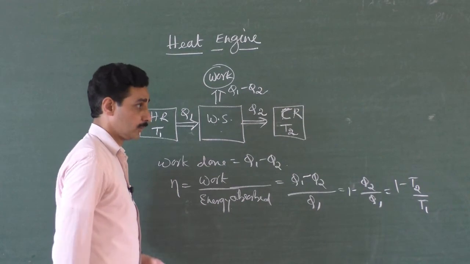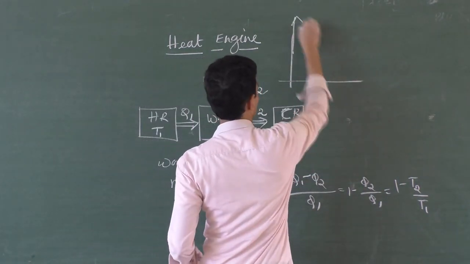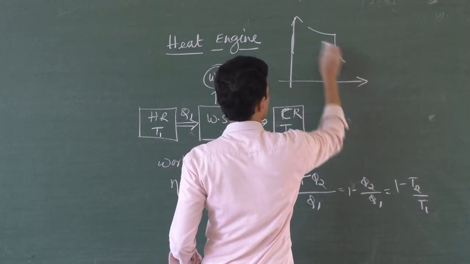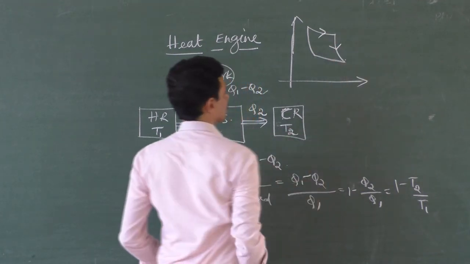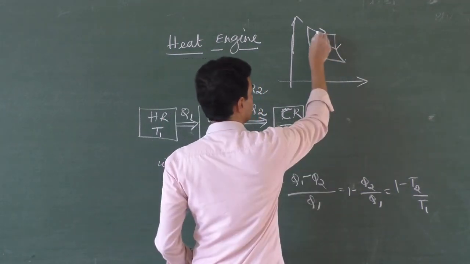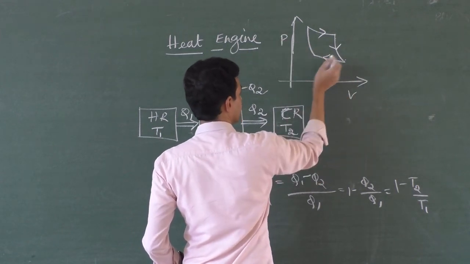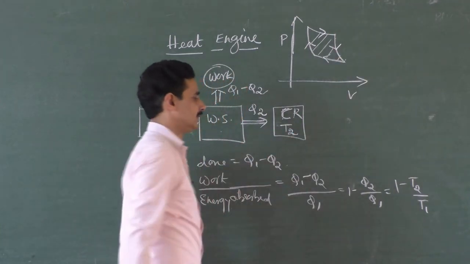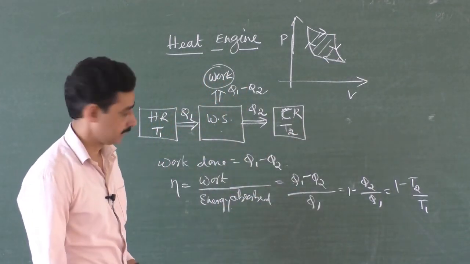And if you want to know what is the work done by the Carnot heat engine, for example, what you have to do is, you have to take the area under this graph. You know that 4 processes, isothermal expansion, adiabatic expansion, because this is a PV diagram, isothermal compression, adiabatic compression. Get the area under this graph. That also gives the work done. This is heat engine part, right?